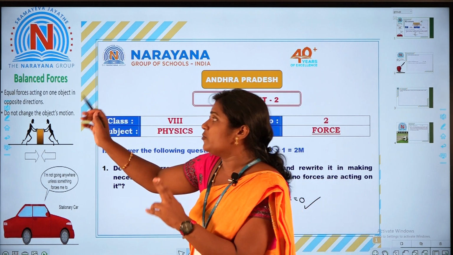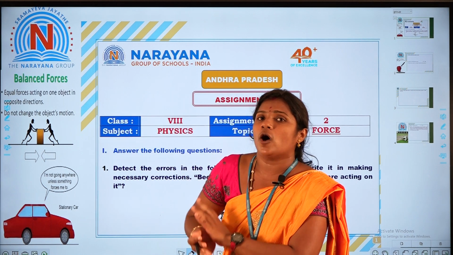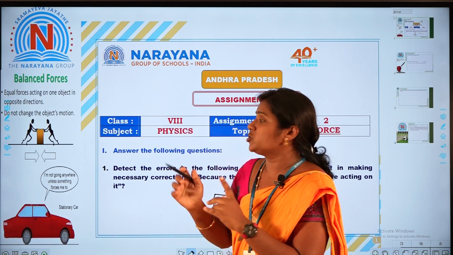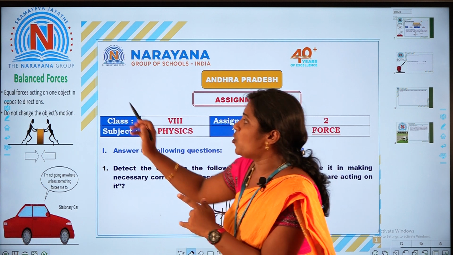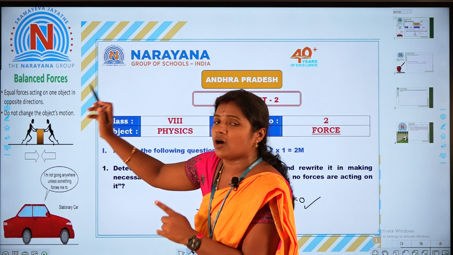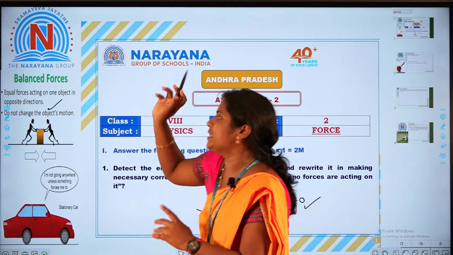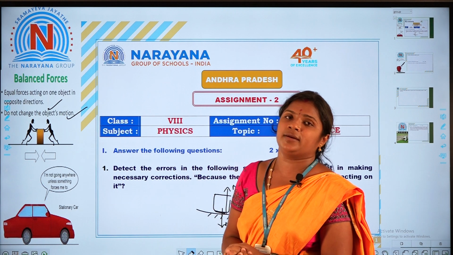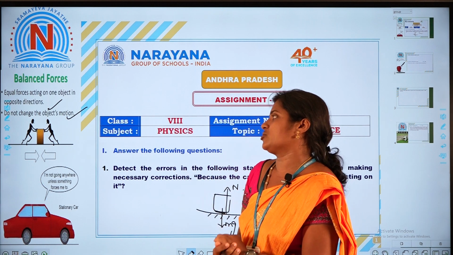Equal and opposite forces acting on any object is the state of equilibrium. In that state the net force is equal to 0, so equal forces act on the object in opposite directions and do not change the object's motion. It is at rest only.